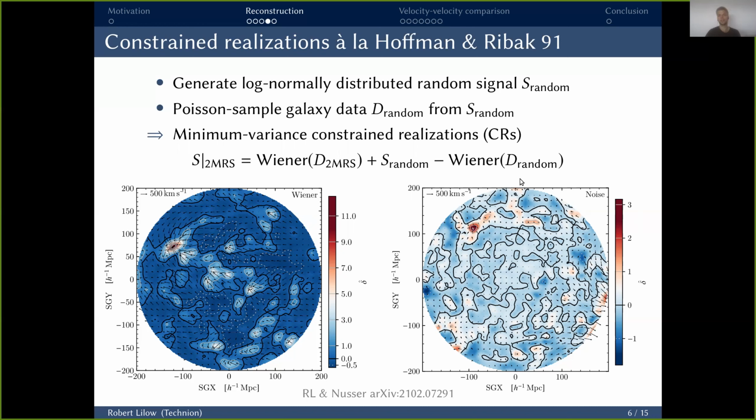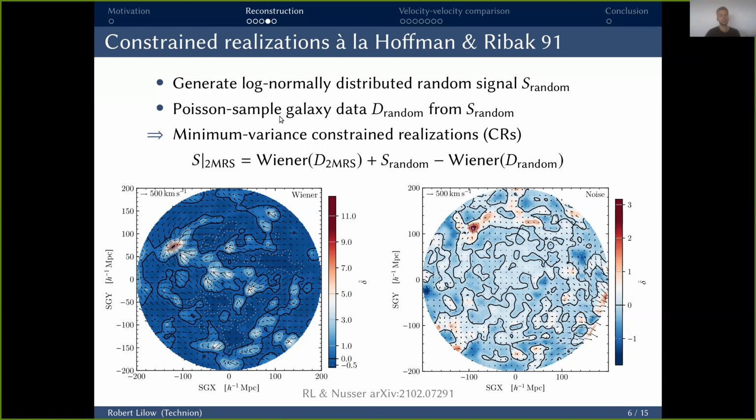So if we repeat this process for a number of randomizations, this gives us a whole ensemble of constraint realizations. Now, this whole procedure is the exact constraint realization, in the sense of precisely sampling from the full conditional probability distribution, only if all of the signal and data distribution functions are Gaussian.